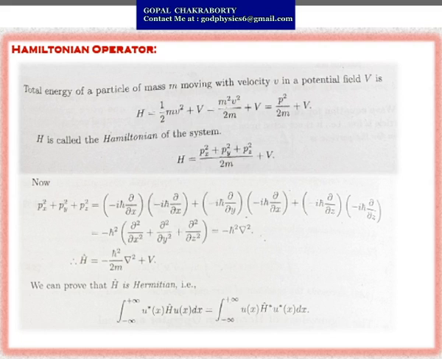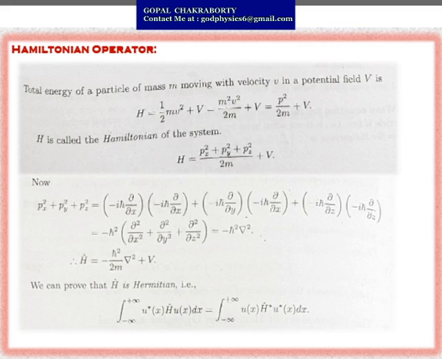The first part of H, the kinetic energy, for the three-dimensional case with x, y and z axes, will be the sum of px square plus py square plus pz square, by twice m, plus V. This is the Hamiltonian of the system.